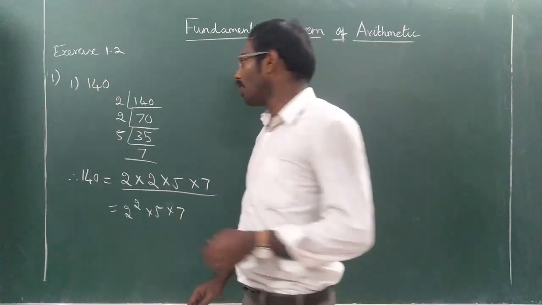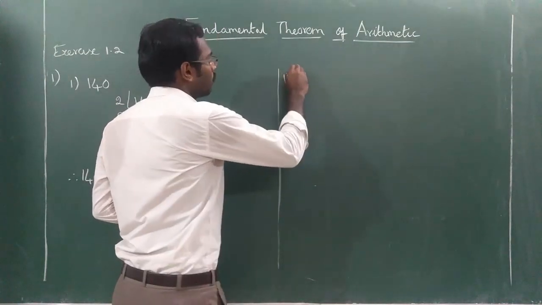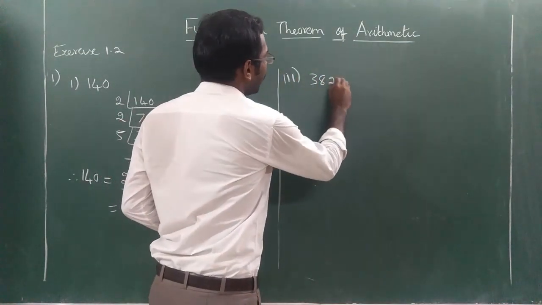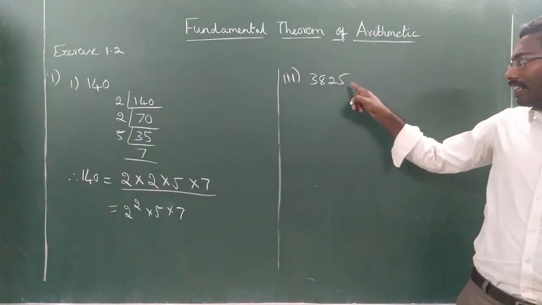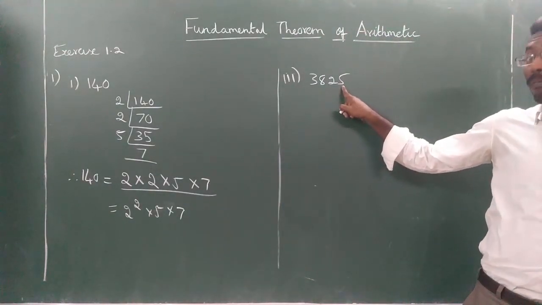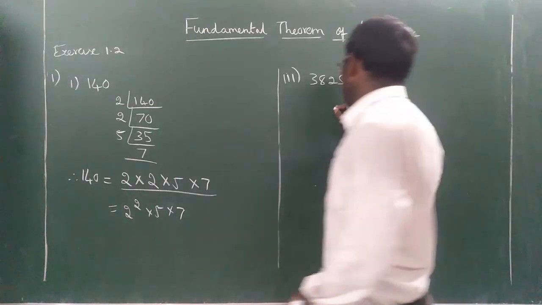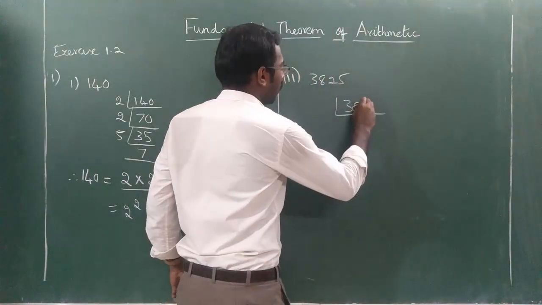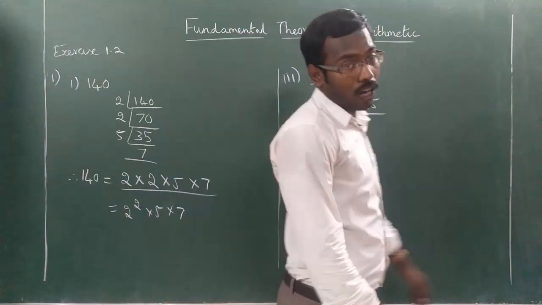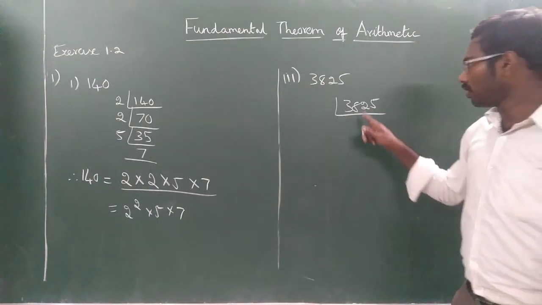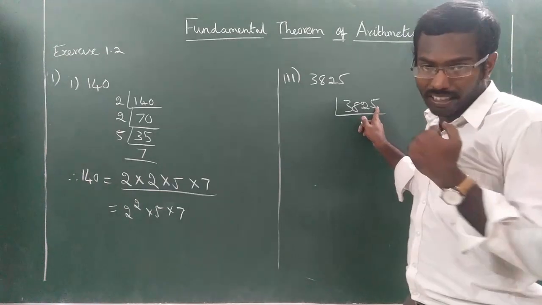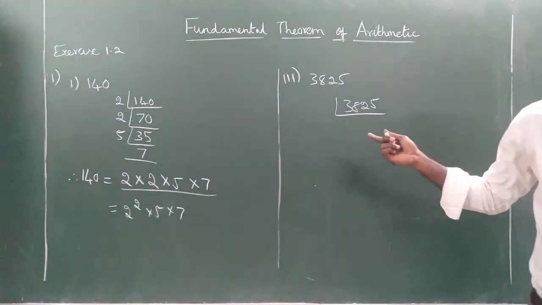Okay, so shall we do one more sum? The third subdivision, 3825. I already told you, any number that ends with 5 is divisible by 5. So, this is divisible by 5. Are you all following? Rahul Sarkar, listen. Perfect. So, it ends with 5, therefore it is divisible by 5.